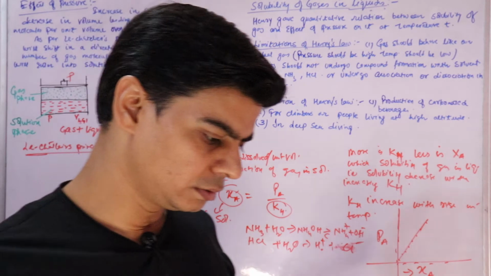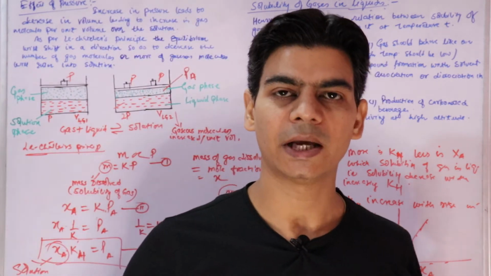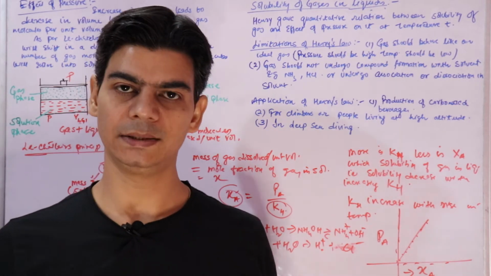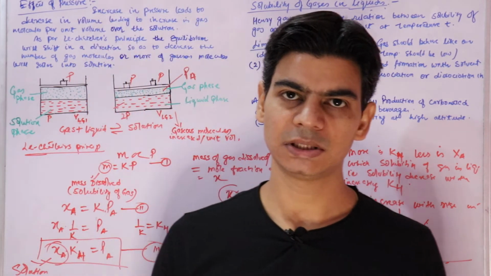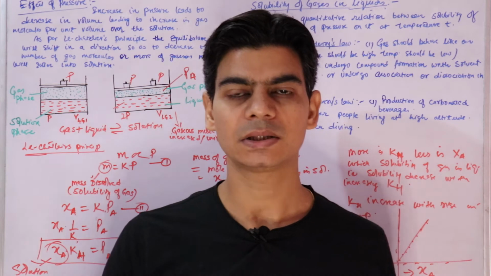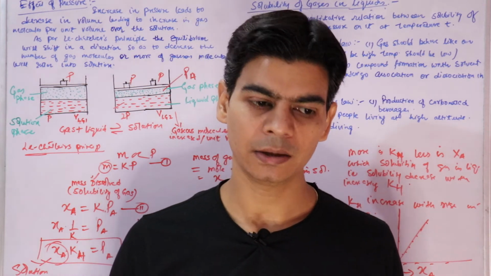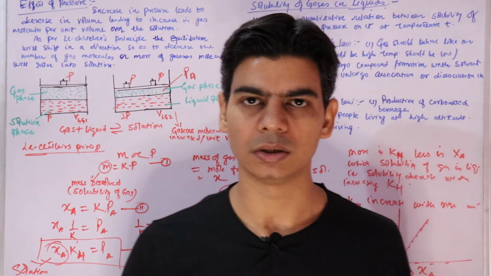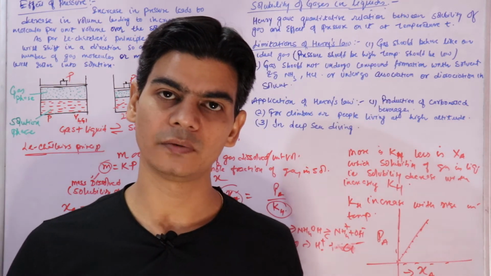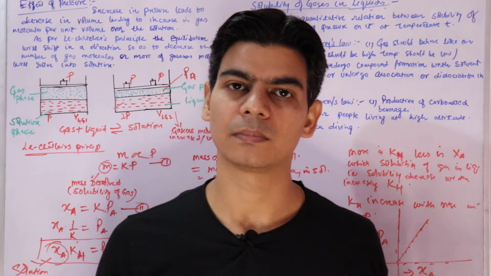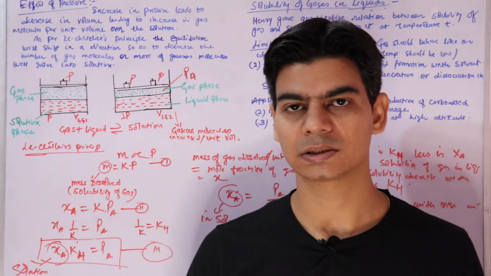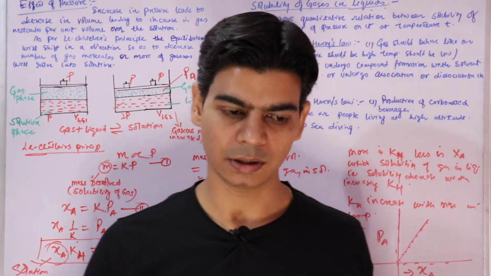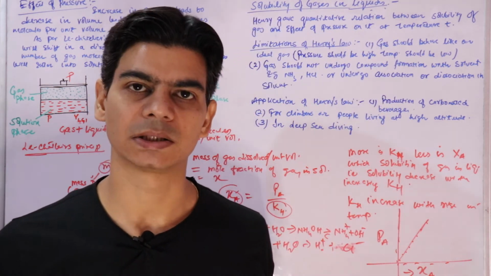And you might have heard of deep sea divers who are called scuba divers, right? When they go inside the sea, we know that under the sea or river, the pressure is high. When the pressure is high, the oxygen and nitrogen that get dissolved in our body become high, right? So more gas, oxygen and nitrogen, gets dissolved in our body under the sea, because the pressure is high.